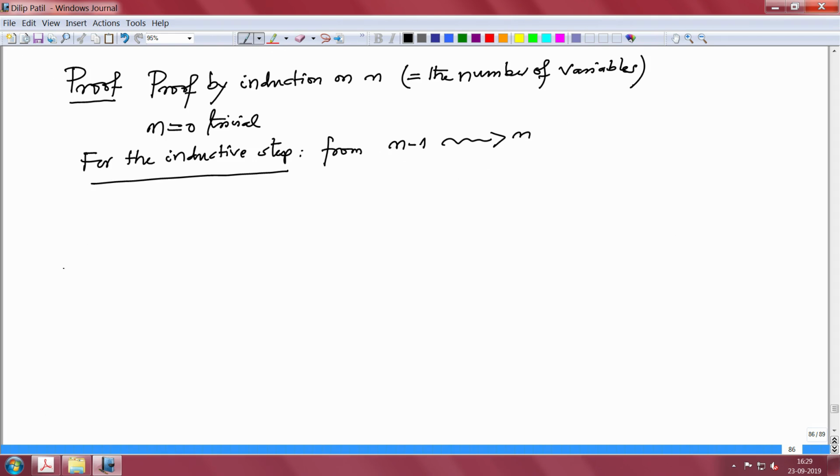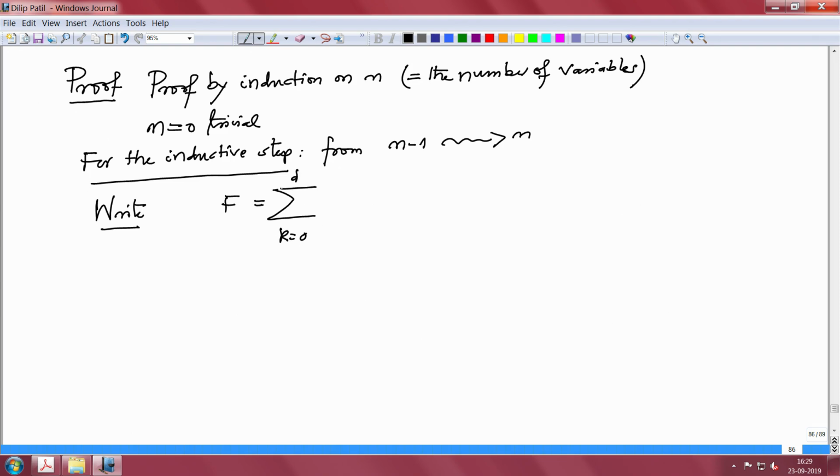Now we are given a polynomial f. So write the polynomial f as a polynomial in the last variable. You can write it as a summation from k to d of f_k x_n power k.